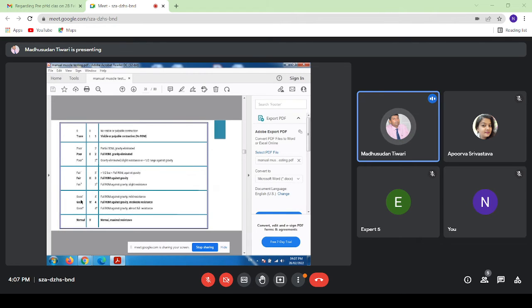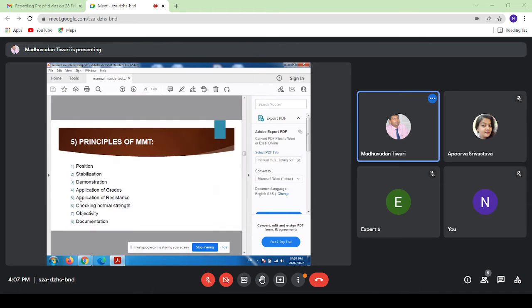3 minus is again against gravity position and less than full range, and 3 is the full range against gravity position. 3 plus is full range against gravity position with slight resistance. 4 minus is full range of motion against gravity with mild resistance. 4 is full range of motion against gravity with moderate resistance, and 4 plus is full range of motion against gravity with almost full resistance, and 5 is normal. These are the subgrades.